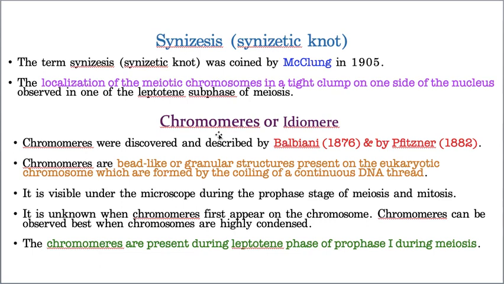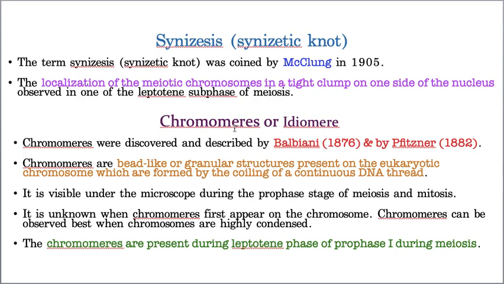Chromomeres are bead-like or granular structures present in eukaryotic chromosomes, which are formed by the coiling of the continuous DNA thread. That means the DNA is coiled around itself in the form of small beads, and these beads are arranged like a beaded string, and that arrangement is called chromomere.